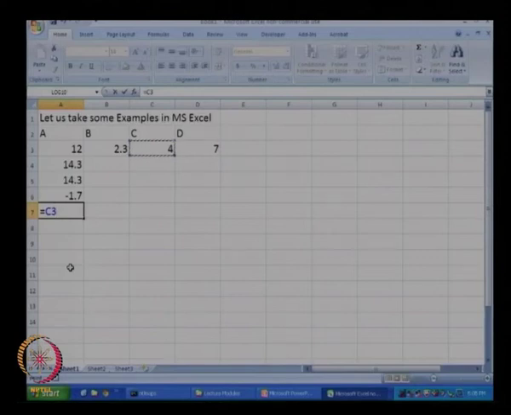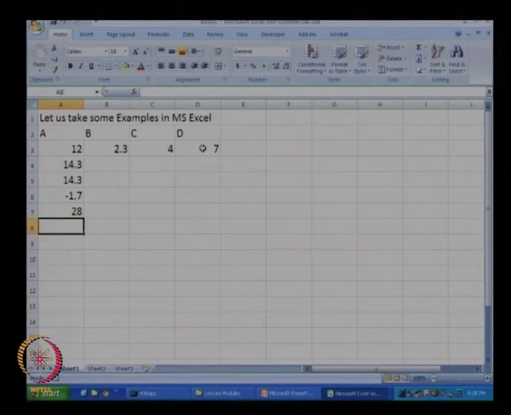For multiplication we will use star, and 4 multiplied by this we can take by moving the cursor key or clicking using the mouse. Either way is equivalent, and we press enter and we get that number. Okay. Not only this, we can also have trigonometric functions, exponential functions, and so on and so forth.